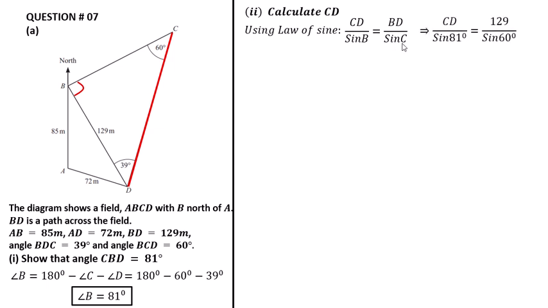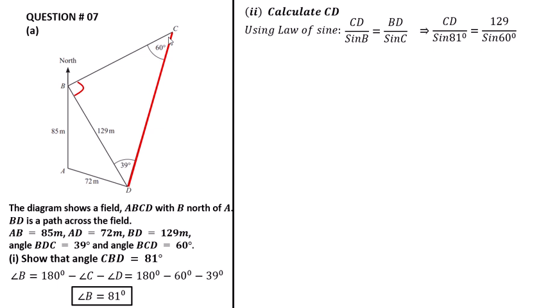Putting in the values, CD is the same. We have to calculate this, and sine B. B is equal to 81, and BD is equal to 129 divided by sine 60.